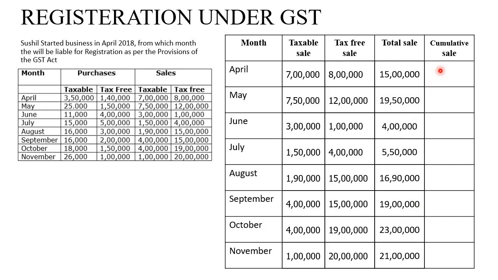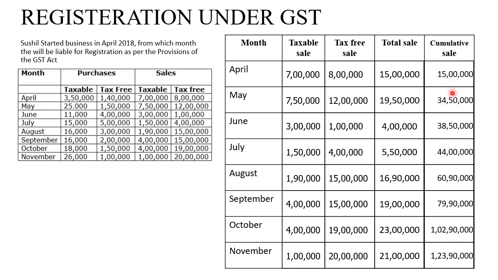Thereafter, we need to find the cumulative sale. Cumulative sale means the first sale as it is, and then we keep gradually adding the next, next, next, and total it up. So the cumulative sale values are 15 lakhs, 34 lakhs, 38 lakhs, 44, and so on. Now, as per what we discussed earlier, the state is not mentioned, so we consider it as the other state. They have not mentioned whether it is goods or services, so we consider it as both goods and services.